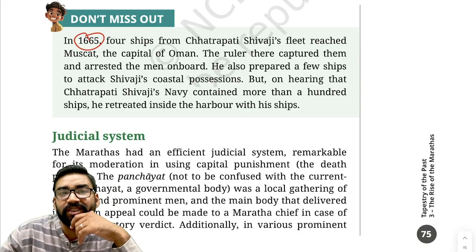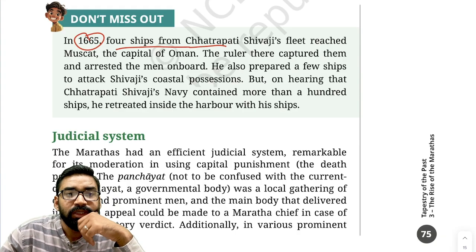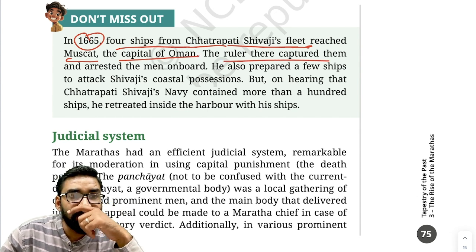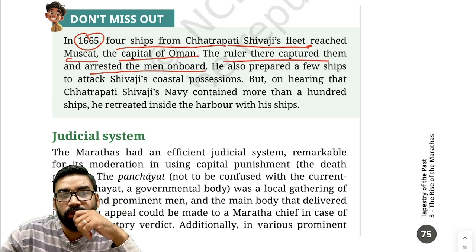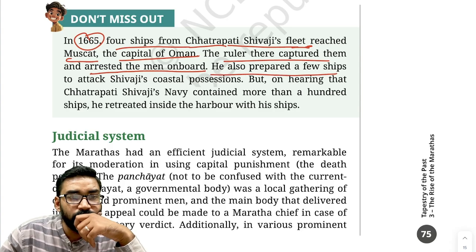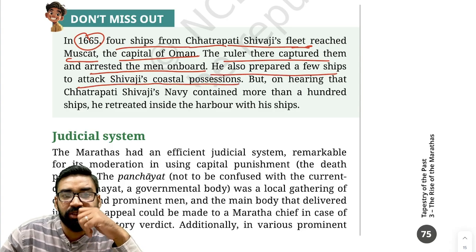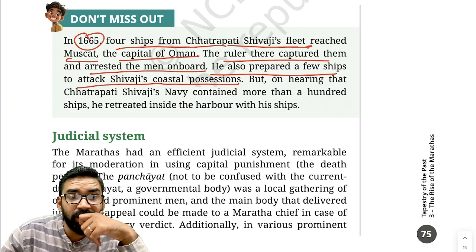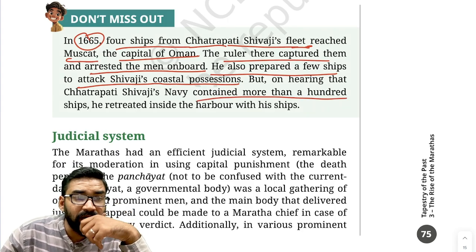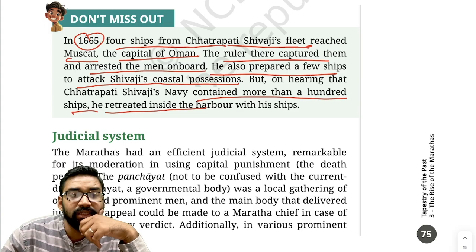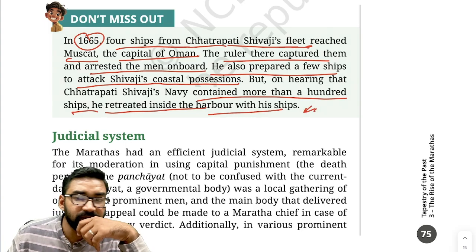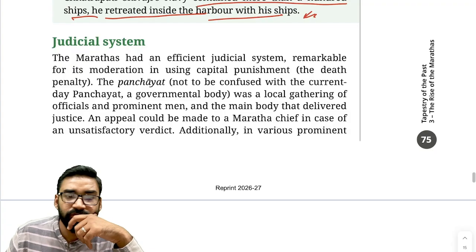There is one story: in 1665, 4 ships from Chhatrapati Shivaji's fleet reached Muscat, capital of Oman. The ruler there captured them and arrested the men on board. Then he also prepared a few ships to attack Shivaji's coastal possessions. But on hearing that Chhatrapati Shivaji was coming with more than 100 ships, he retreated inside the harbor with his ships.